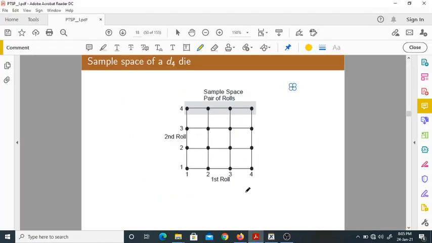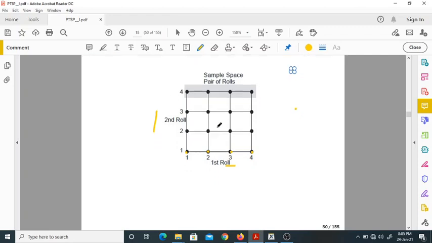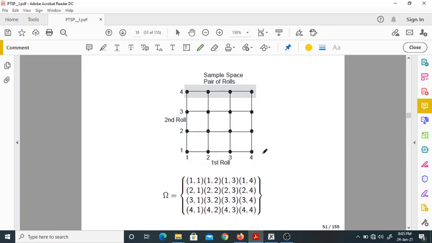Now this is the sample space. This is a grid indicating the sample space. First roll, second roll. This point indicates 1, 1, 1, 2, 1, 3, 1, 4, 2, 1, 2, 2, 2, 3, 2, 4, 3, 1, 3, 2, 3, 3, 3, 4, 4, 1, 4, 2, 4, 3, 4, 4. This is the sample space of rolling a D4 die 2 times. How many elements are there? 16. Why 16? Because it is only a 4-sided die.